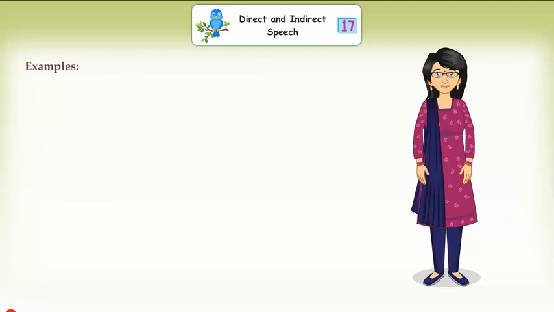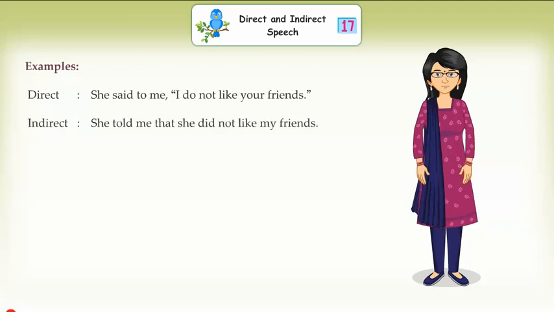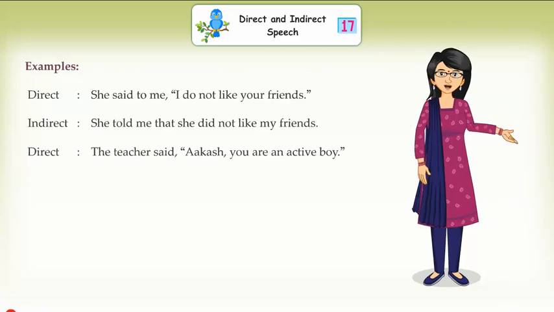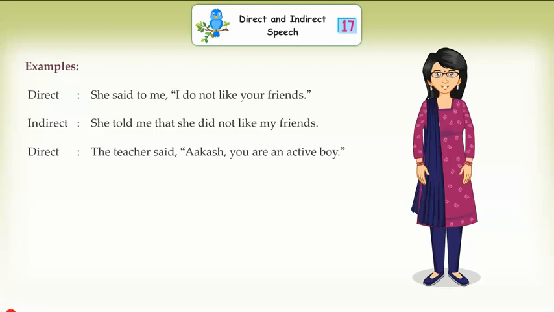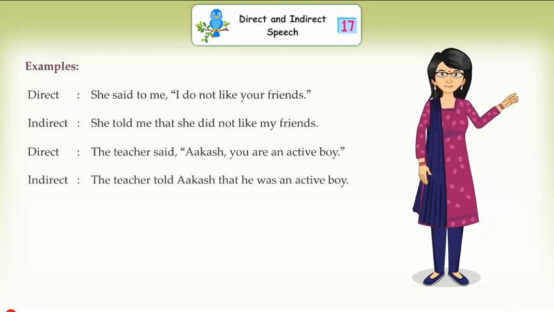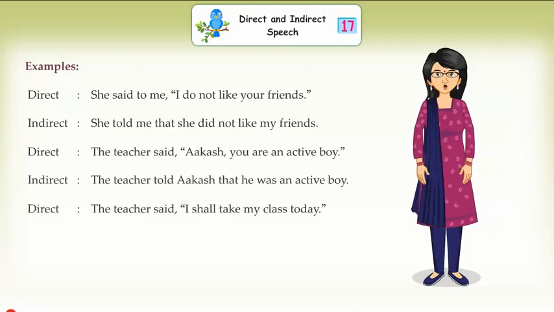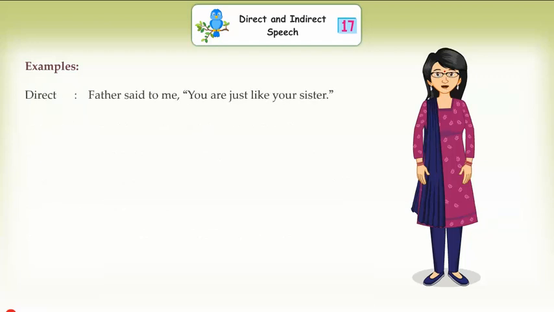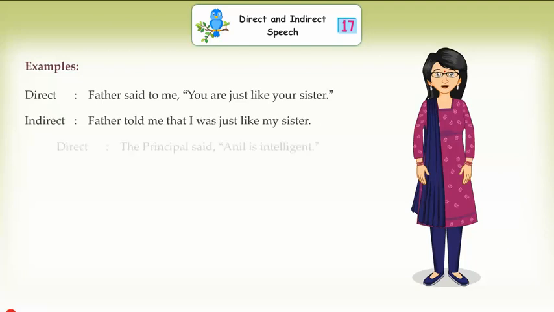verb. Examples. Direct: She said to me, I do not like your friends. Indirect: She told me that she did not like my friends. Direct: The teacher said, Akash, you are an active boy. Indirect: The teacher told Akash that he was an active boy. Direct: The teacher said, I shall take my class today. Indirect: The teacher said that she would take her class that day. Direct: Father said to me, you are just like your sister. Indirect: Father told me that I was just like my sister.